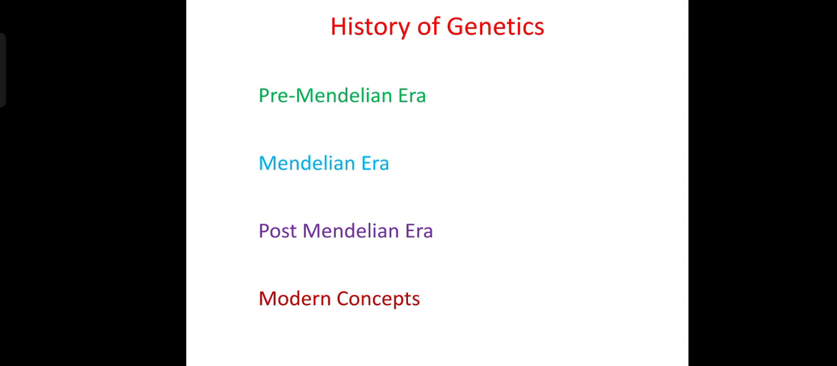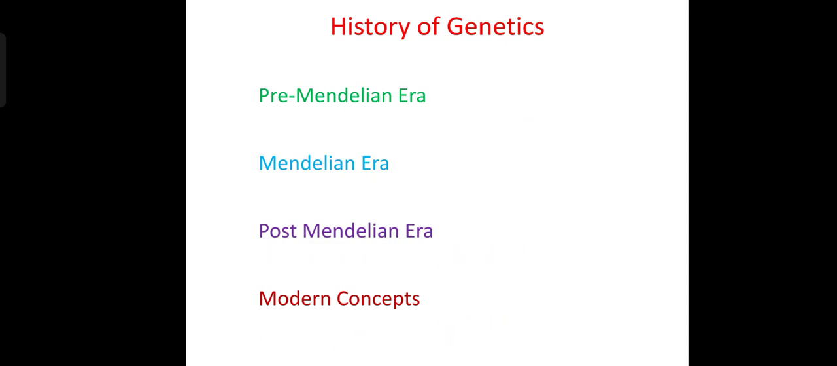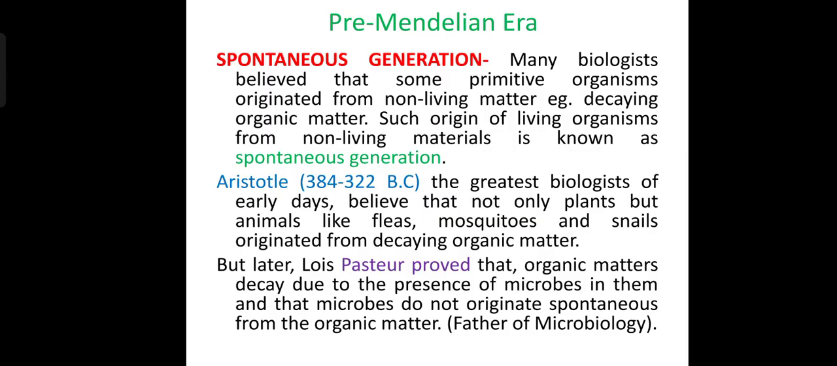History of genetics. There are four main eras. The first is before Mendel, that is the pre-Mendelian era, then the Mendelian era, the post-Mendelian era, and modern concepts. People have known about inheritance for a very long time. How do we know it? Because children resemble their parents, domestication of animals and plants, selective breeding for good characteristics, Sumerian horse breeding records, Egyptian date palm breeding, and the ability to identify a person as a member of a particular family by certain physical traits.